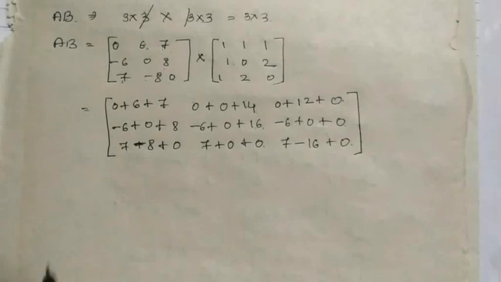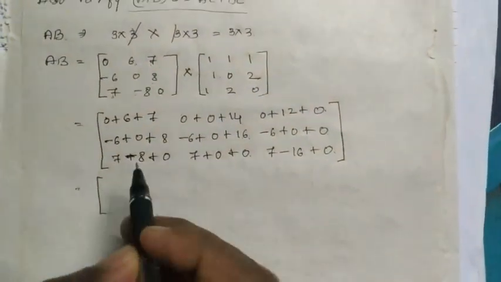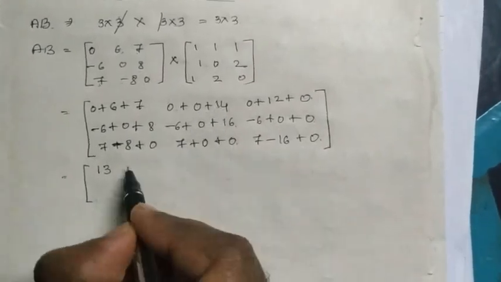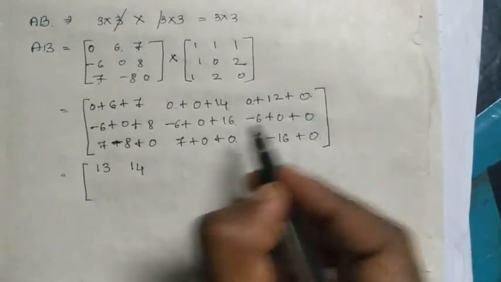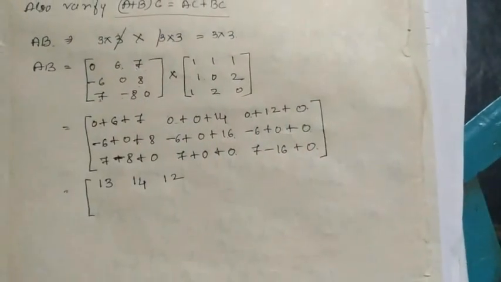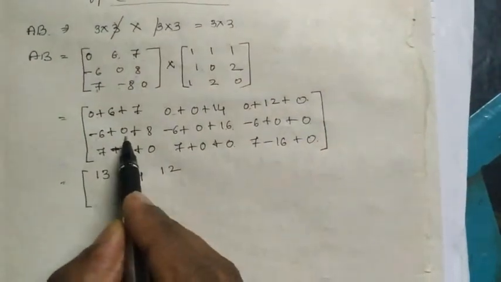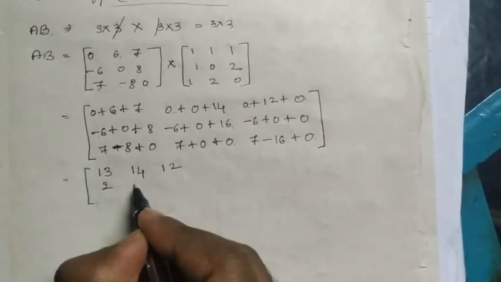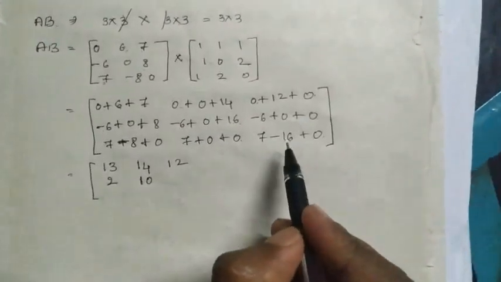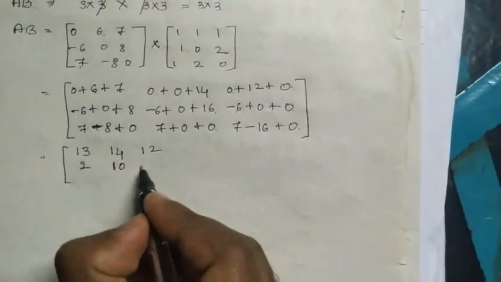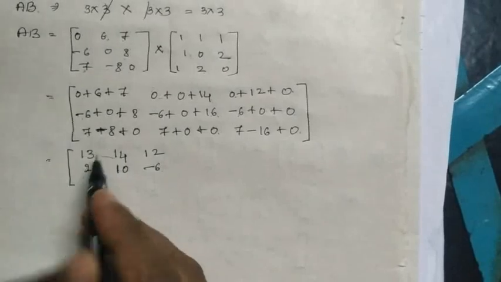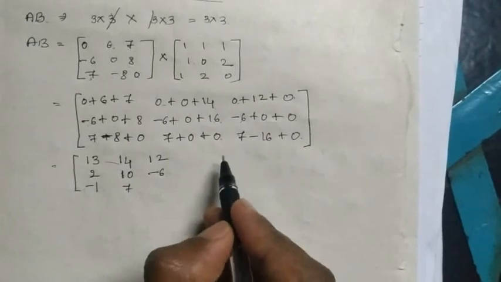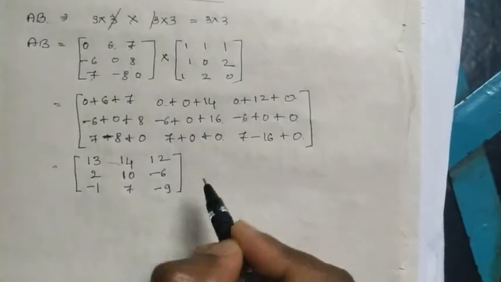So now we are going to calculate this. 0 plus 6 is 6, 6 plus 7 is 13, this is 14, this is again 12. The next, second row: minus 6 plus 0 is minus 6, 8 minus 6 is 2, then 16 minus 6 is 10. Next, minus 6 plus 0 is again minus 6. 7 minus 8 is minus 1. 7 plus 0 is 7. 16 minus 7 is minus 9. So this is what we get, AB.